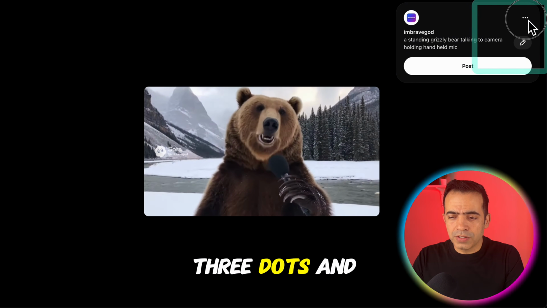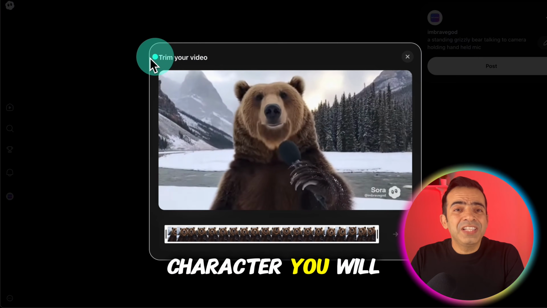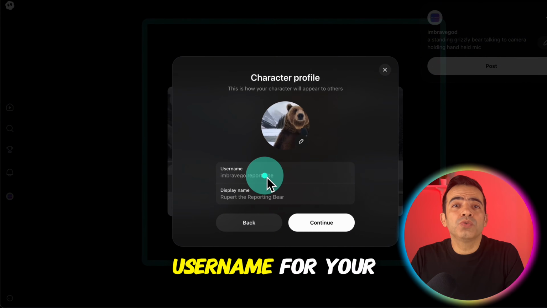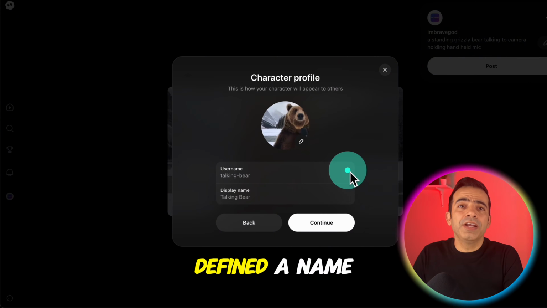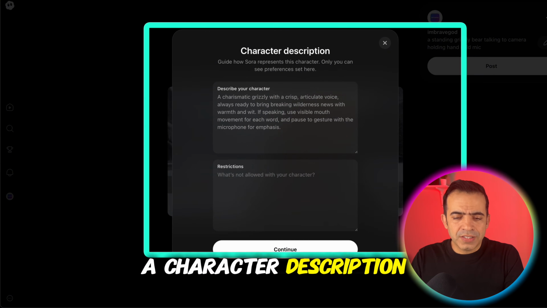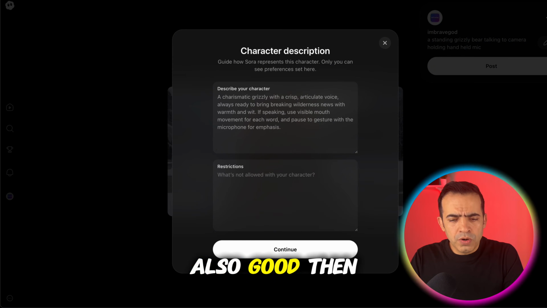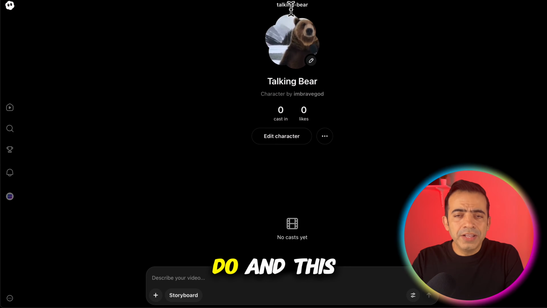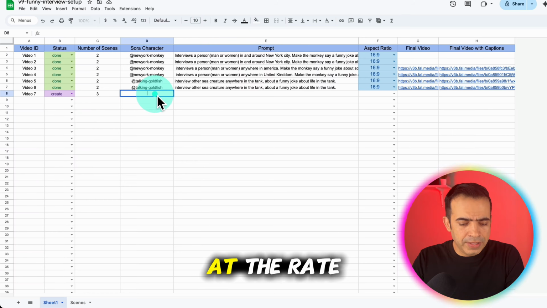Click on these 3 dots and choose the option create character. You will see this screen. Select a small block of video and then click next. Define a username for your character here. So I defined a name for my character here. Click continue. Now it will ask me for a character description. Usually the default is also good. Then you have to click continue. You have to make sure it's available to everyone and then click save. And this is your character's name. Copy it and paste the name with the at sign.